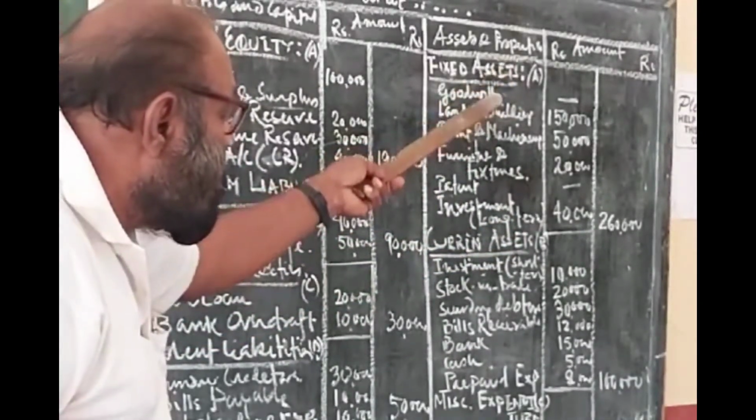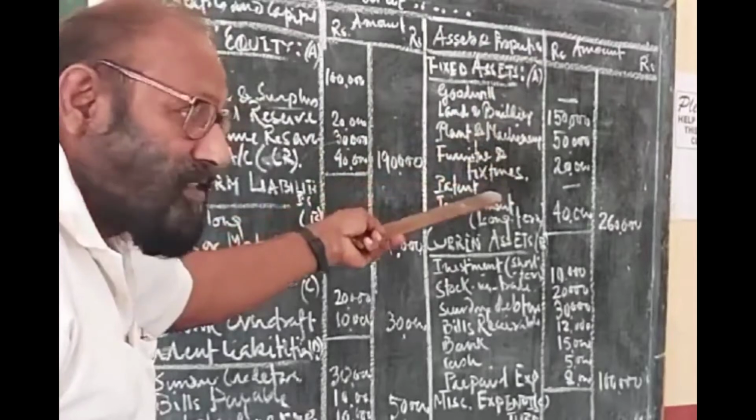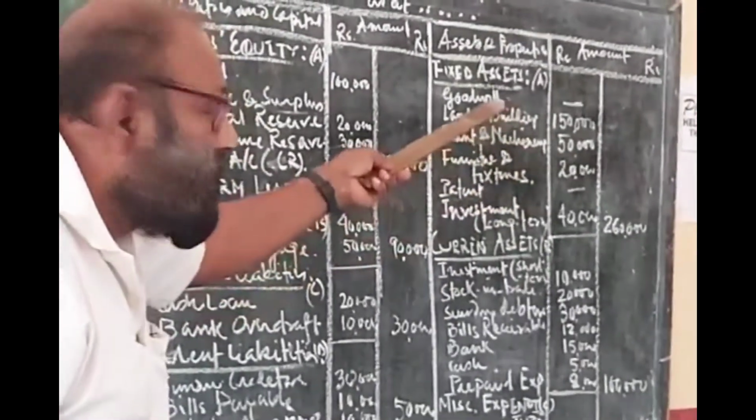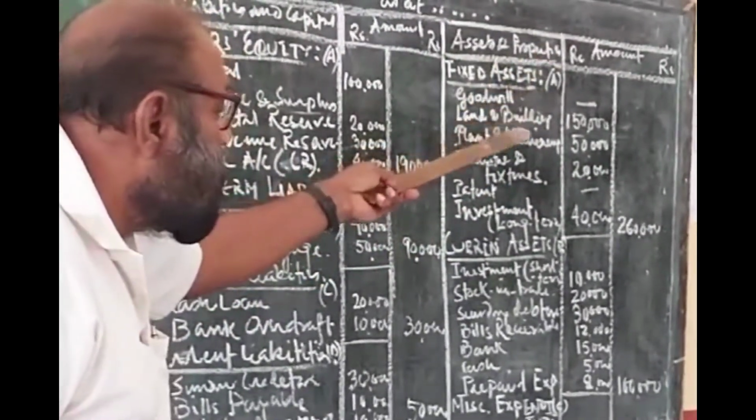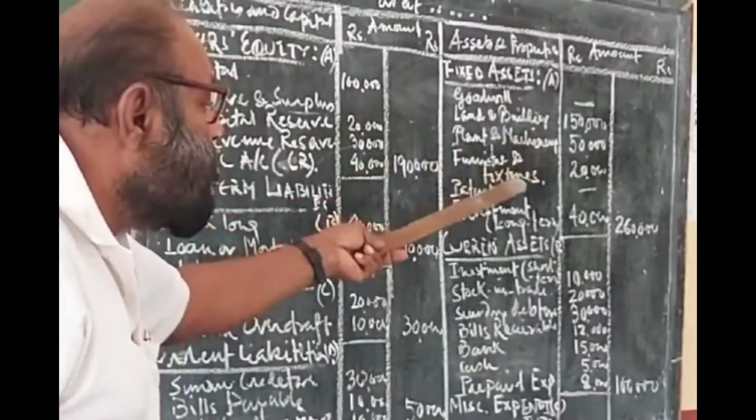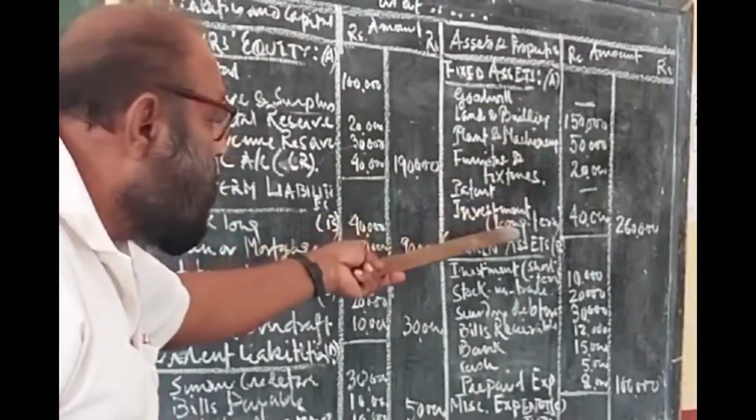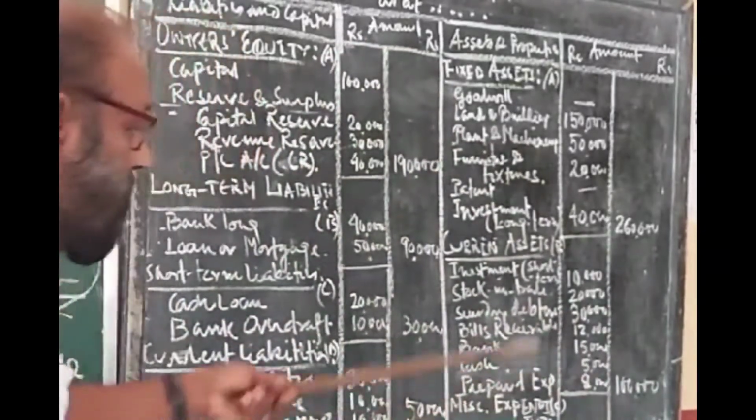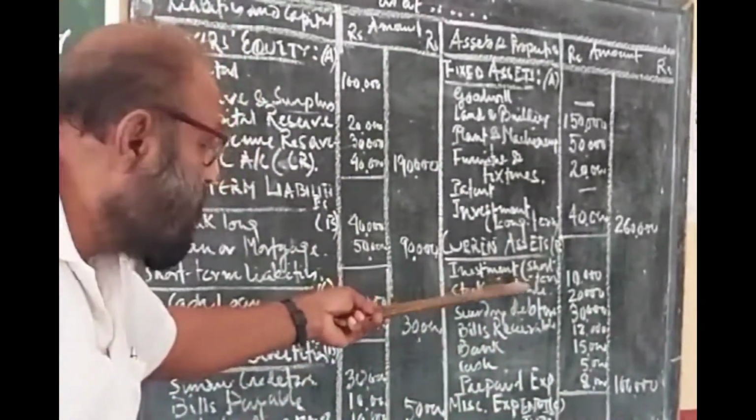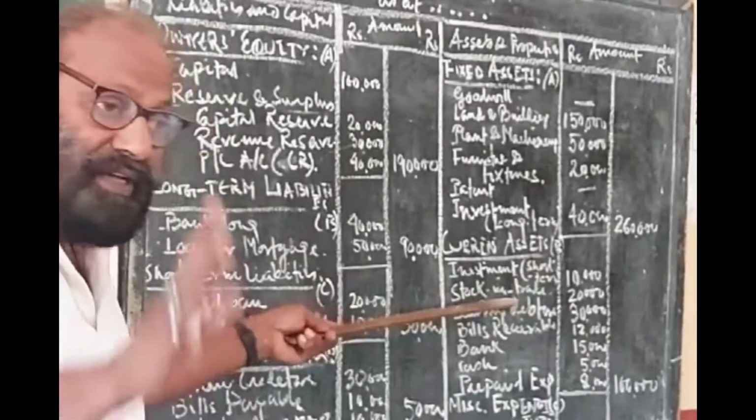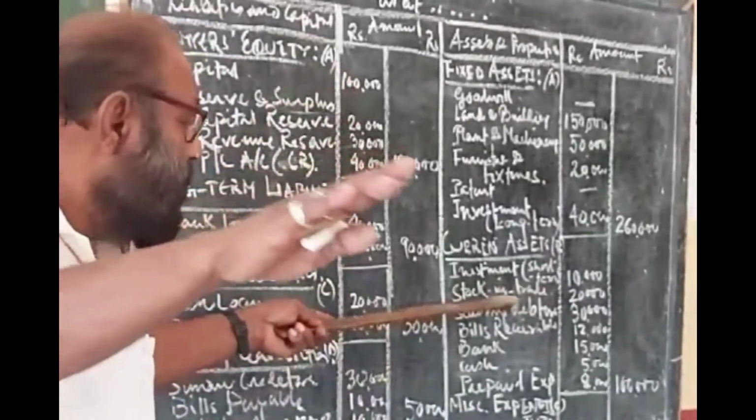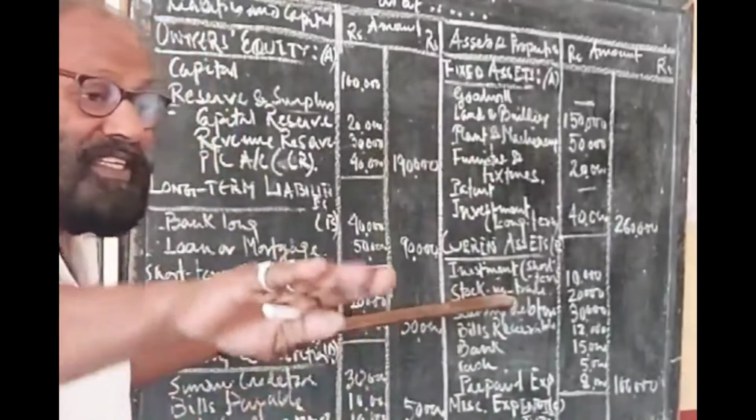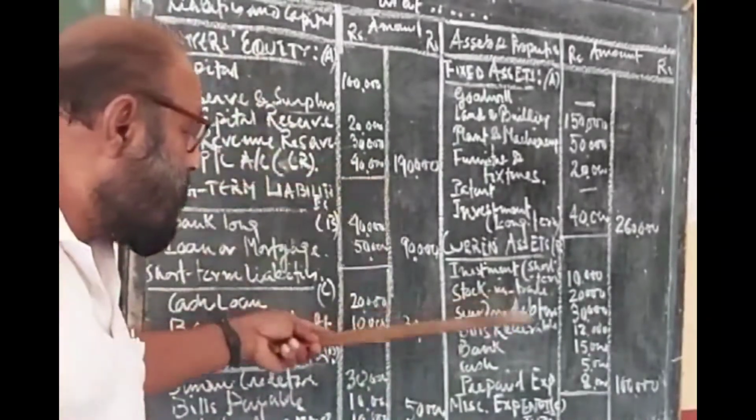So this is in order of permanence. Goodwill is the most permanent asset. And after that, land and building, after that, plant and machinery, after that, furniture, kitchen, and then less important, less permanent. Good investment, short-term investment. Then stock in trade, it is less permanent because it is immediate. Once it is used, it is gone.